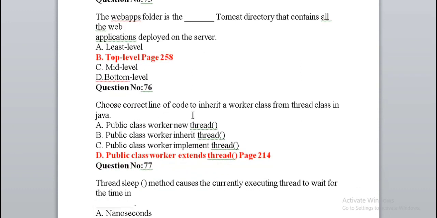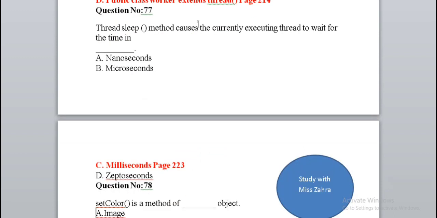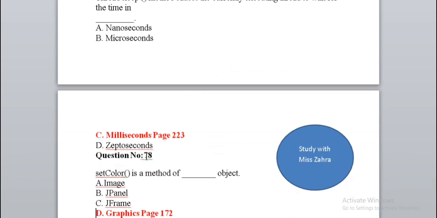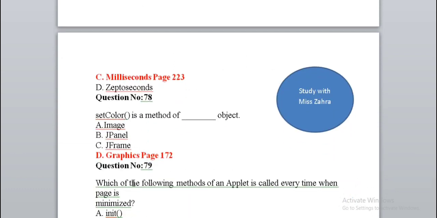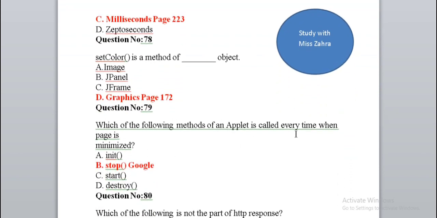Choose correct line of code to inherit a worker class from thread class in Java. Public class worker extends thread. Thread sleep method causes the currently executing thread to wait for the time in milliseconds. Set color is method of dash object graphics. Which of the following method of an applet is called every time when page is stopped?